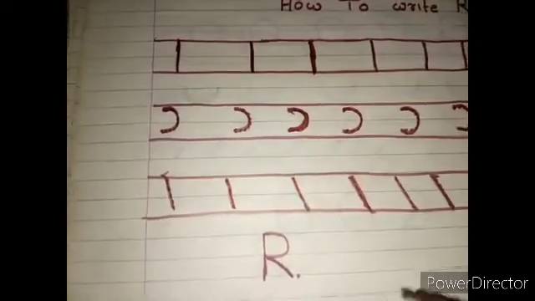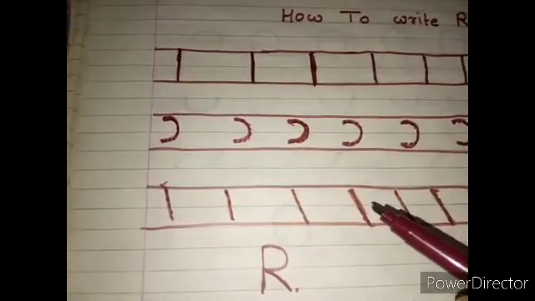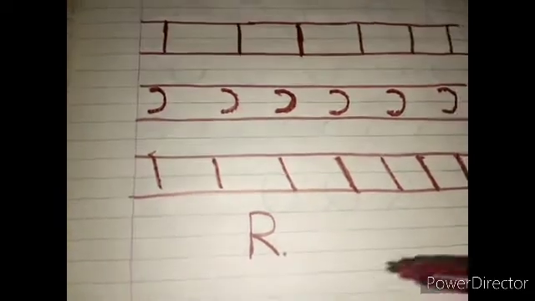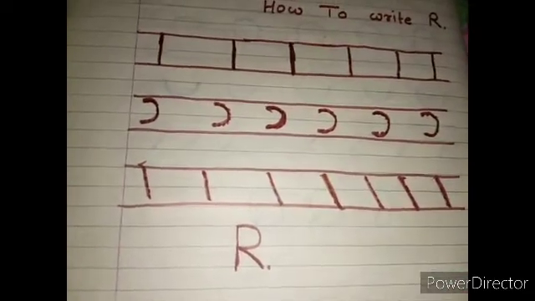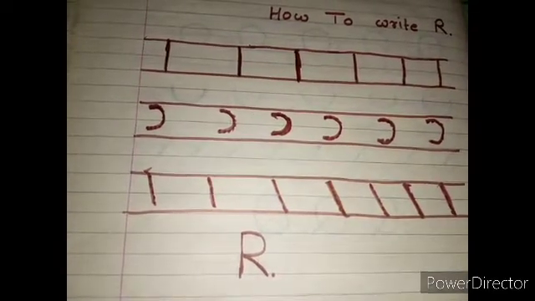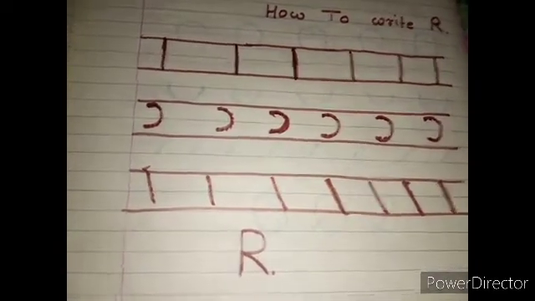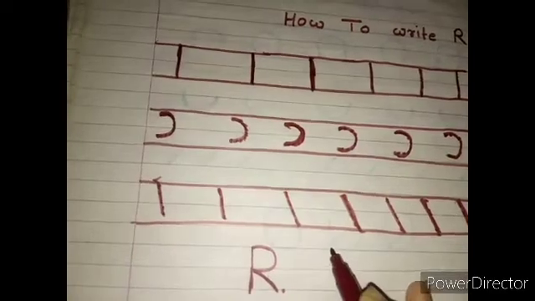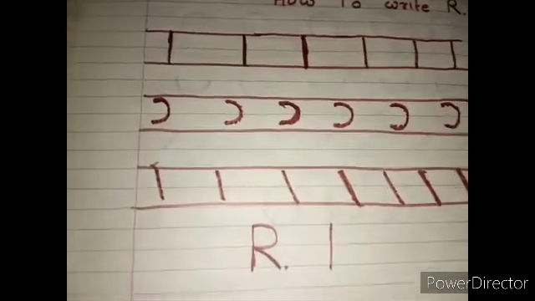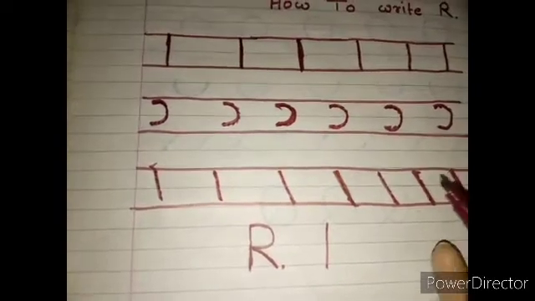Now we write the R, join these symbols and make an R. Which symbol are we taking first to write the R? First we take a standing line. Then we take a curve.